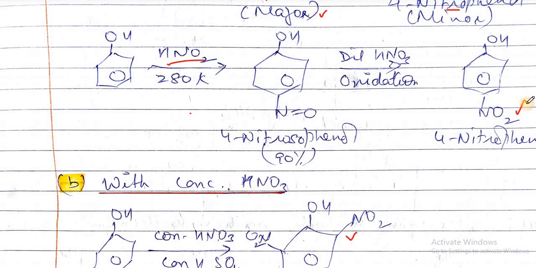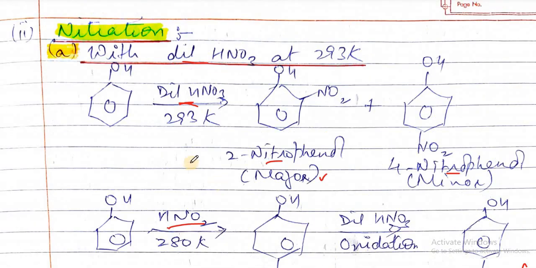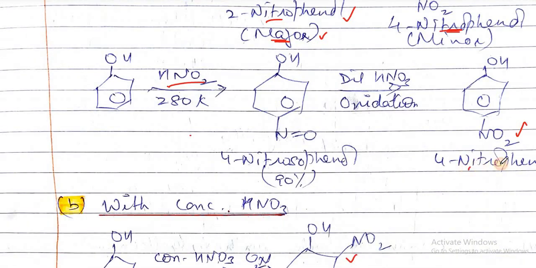So with dilute nitric acid we get ortho and para products, and with concentrated nitric acid we get the trinitro product. In dilute nitric acid 2-nitro is the major product, but if we want 4-nitrophenol as the major product, then we can treat first with nitrous acid and then with dilute nitric acid, and we will get 4-nitro as the main product. So that is nitration.